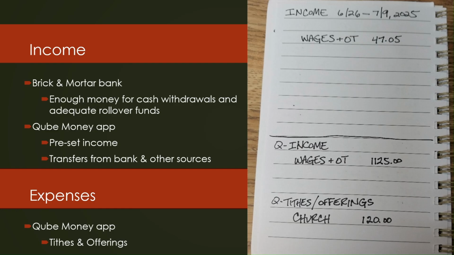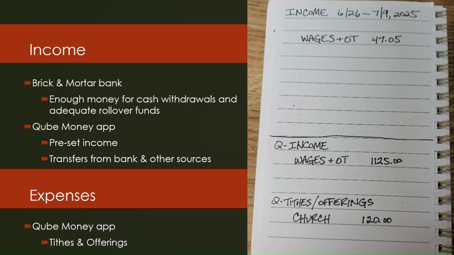And then in the bottom half, I put the income from my paycheck that goes into the Qube Money app. And that's a preset income that I do every single paycheck for this year. And that's always set to $11.25.